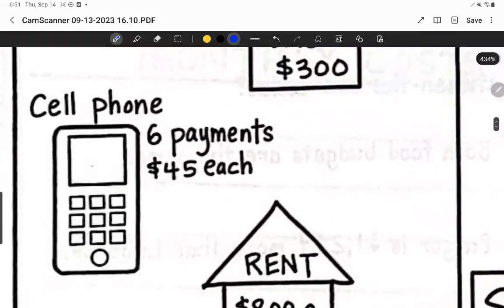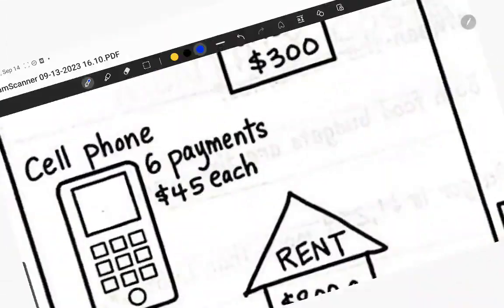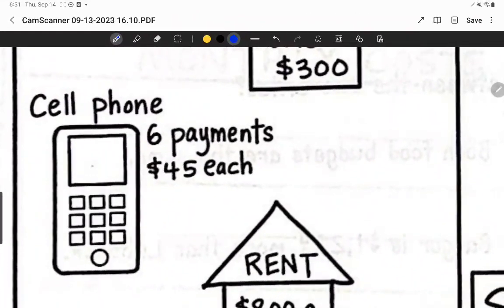Then you have cell phone payments. 6 payments for $45 each. So let me explain this one to y'all. If you go to the store and you're trying to buy a cell phone, and you don't have enough money to buy that cell phone, what you can do is you can sign up for a plan where you pay that cell phone off over time. But until you fully pay off your cell phone, that phone is not technically yours. It is the company's that you borrowed it from. So until you fully pay off that cell phone, it is going to be a liability.